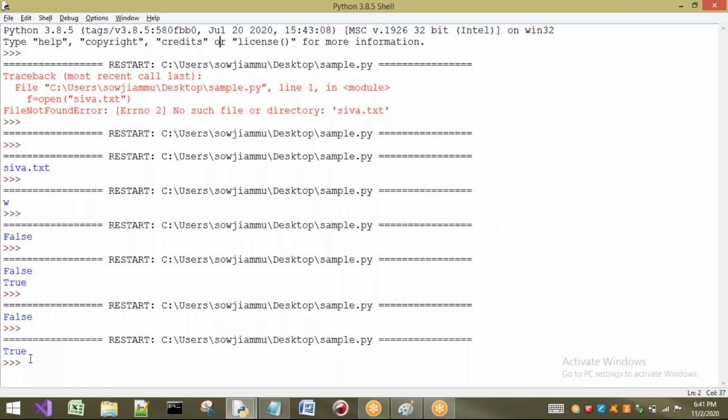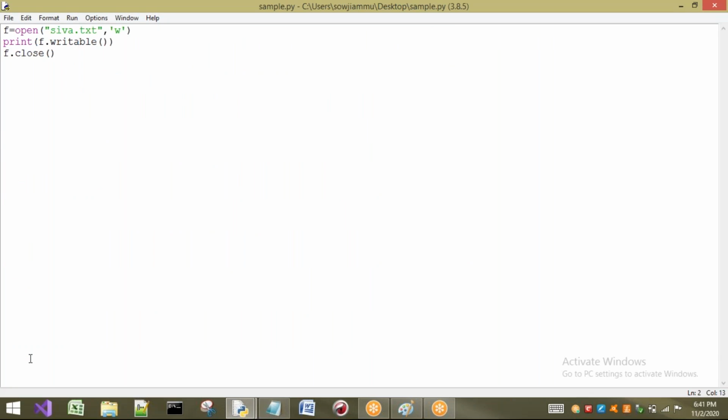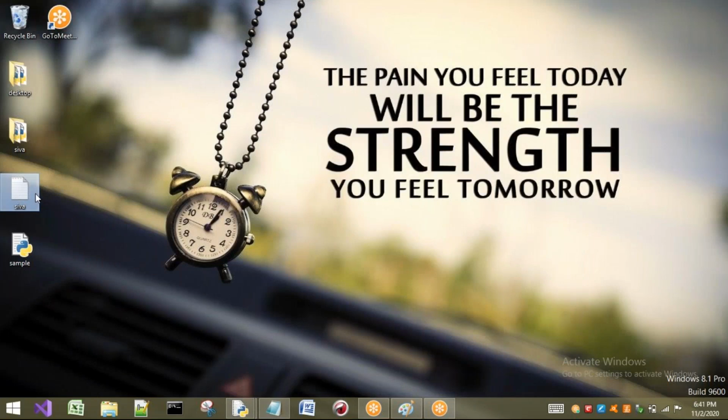Okay. So these are some of the properties that can be used on a file object, so that we can get the details about that file: whether it is readable or writable, whether it is closed or opened, on which mode it is opened, and what the name of that file is. Now I want to write some data onto my file. I have already created the Shiva file. On this file, I want to perform a write operation.